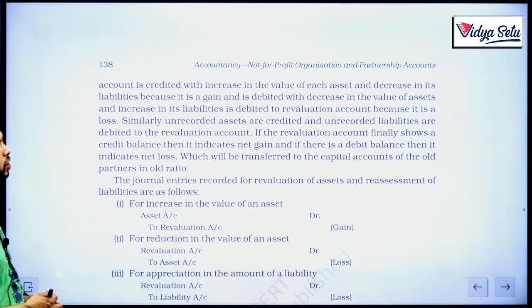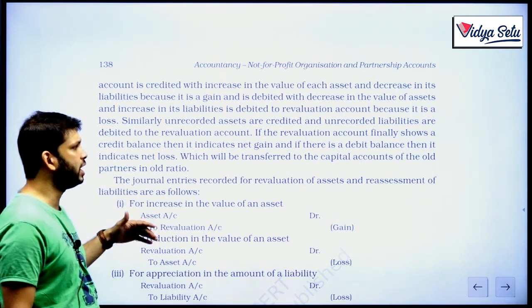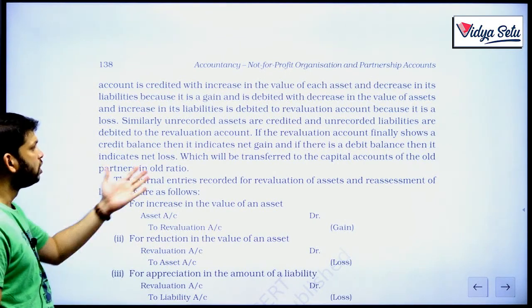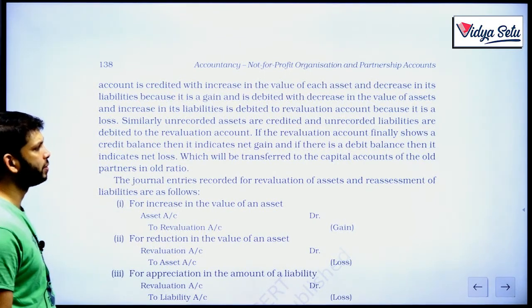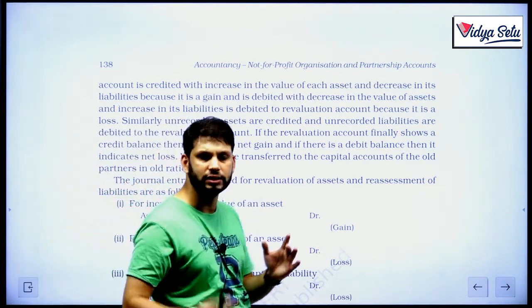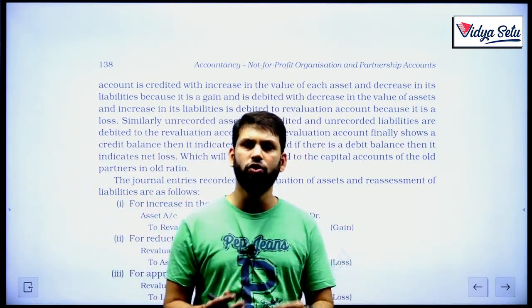If the revaluation account finally shows a credit balance, then it indicates the net gain, and if it is a debit balance, then it indicates net loss, which will be transferred to the capital account of the old partners in the old ratio. So first of all, after reading this, what is this revaluation account?